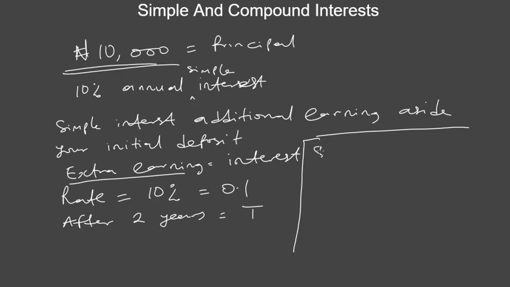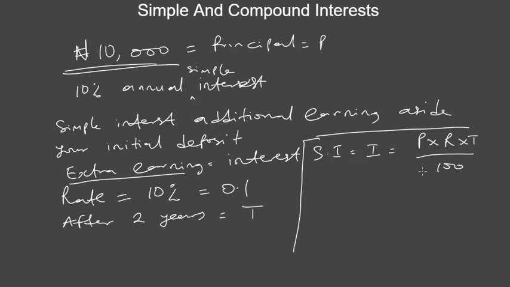So your extra earning, which is your simple interest, can be calculated as your principal. This is your principal, which is P. You multiply by the rate, then multiply by the time, divided by 100, right? But before we look into this formula deeply, let's look at how we could calculate this, let's say using manual or using a systematic approach.